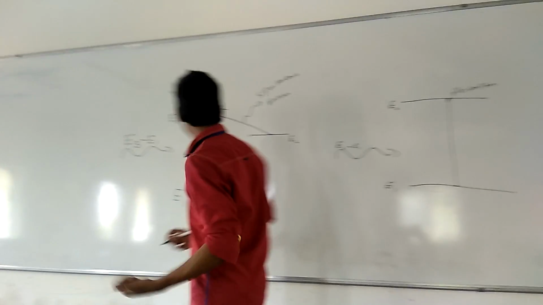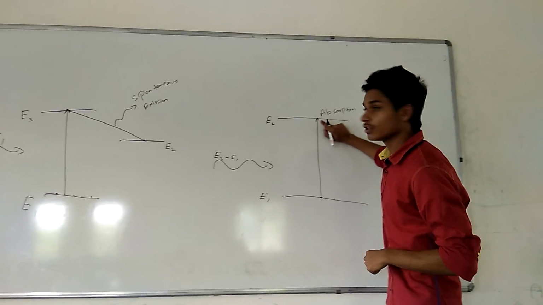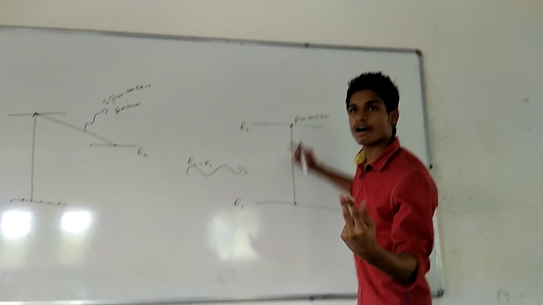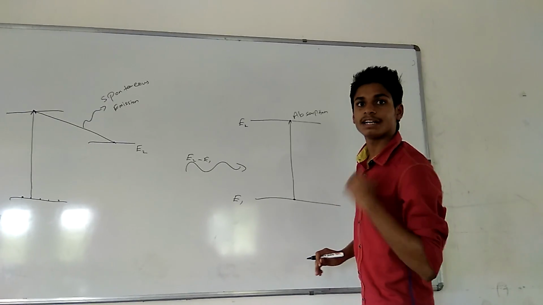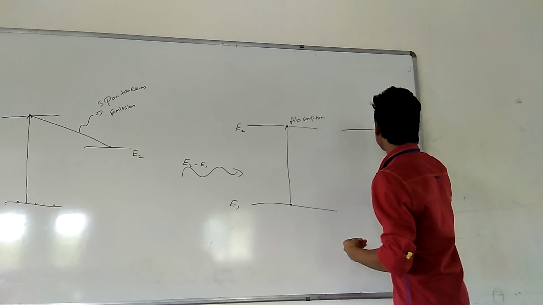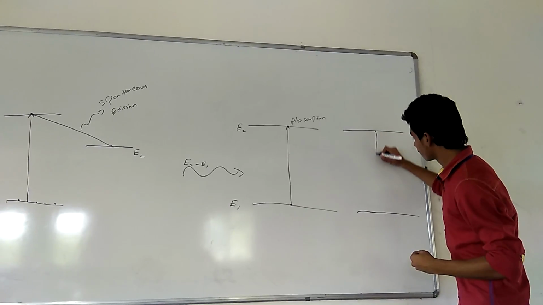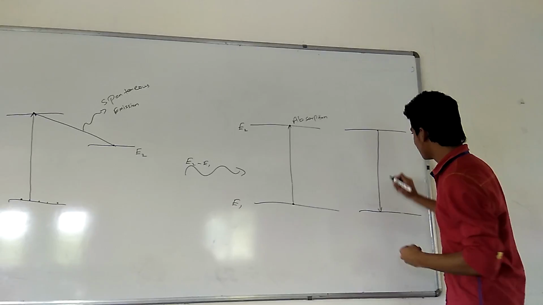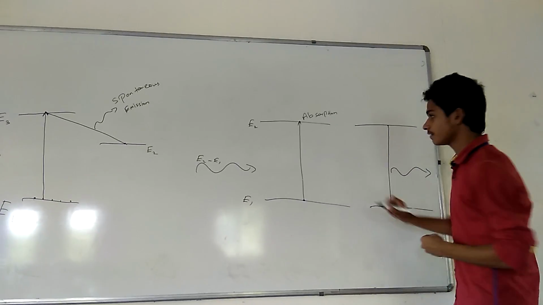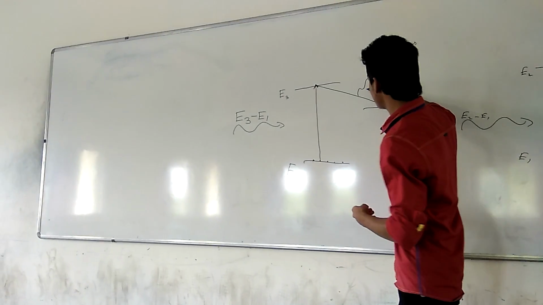Now let me tell you what spontaneous emission is. When this electron stays here for some time, after some time, tau, we call it the lifetime of it, from here it just goes down and it releases a photon, the same energy as what it gave. So here spontaneous emission will occur.